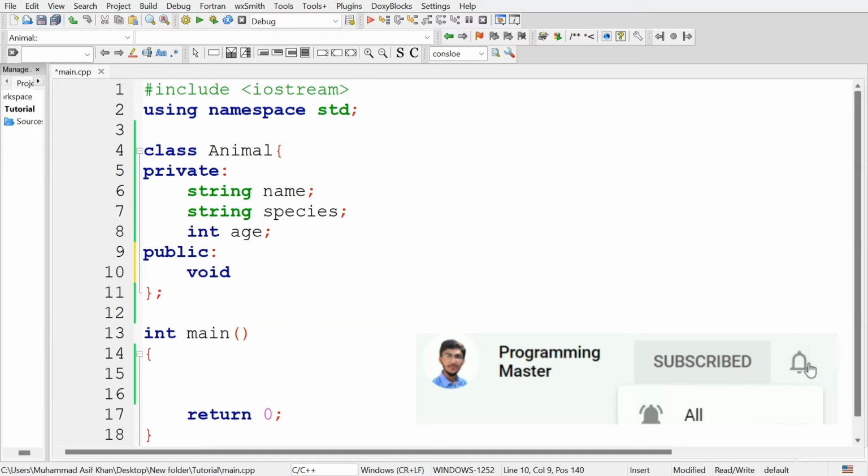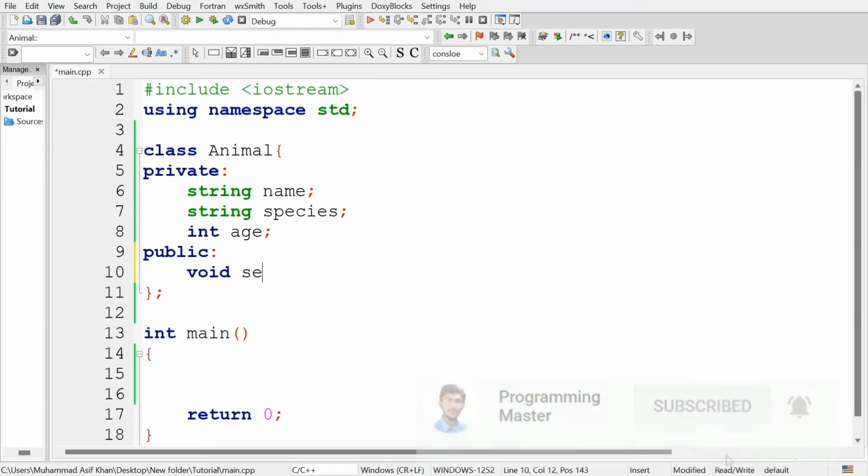So create a method void set name, and this is a setter method for the name attribute. It will take an argument of type string and will assign this argument to the name attribute.